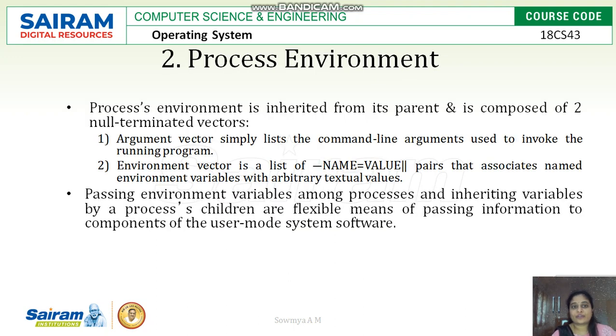The process environment is inherited from its parent. The process environment tells you what the process is for, what the need for creating the process is, what the execution type is, what the amount of execution is, what files it has to access, and all that information.